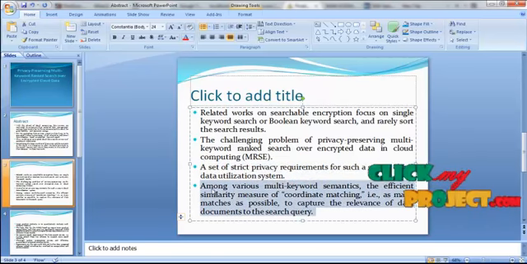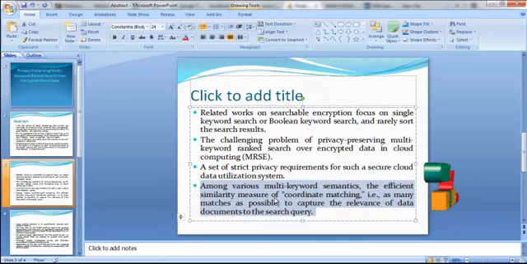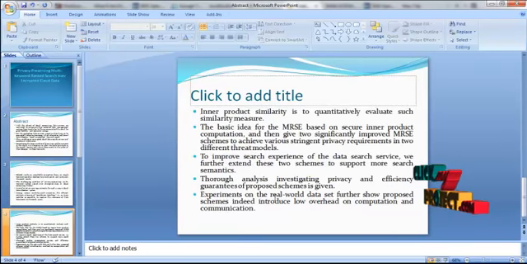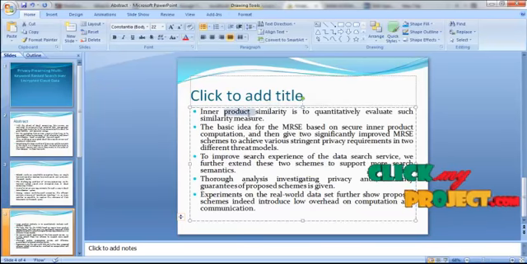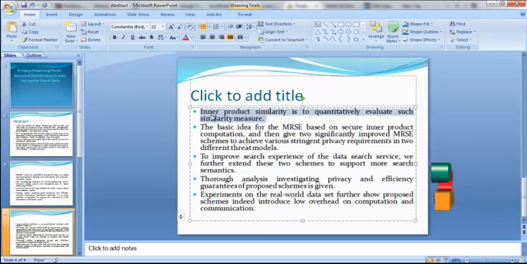Among various multi-keyword semantics, we choose the efficient similarity measure of coordinate matching, that is, as many matches as possible, to capture the relevance of data documents to the search query. Inner product similarity is used to quantitatively evaluate such similarity measure. The basic idea for the MRSC is based on the secure inner product computation, and then we give two significantly improved MRSC schemes to achieve various stringent privacy requirements in two different threat models.